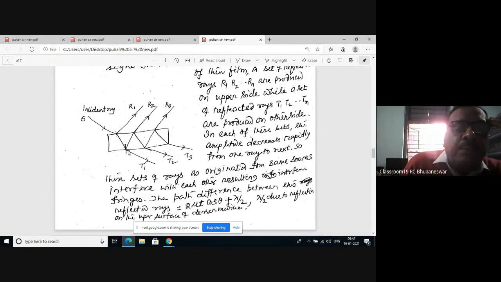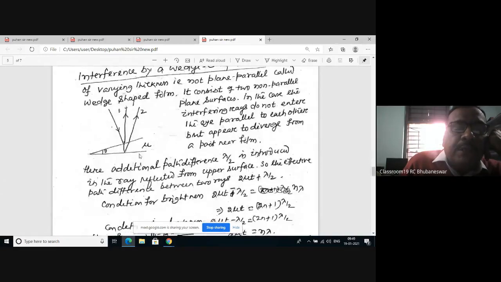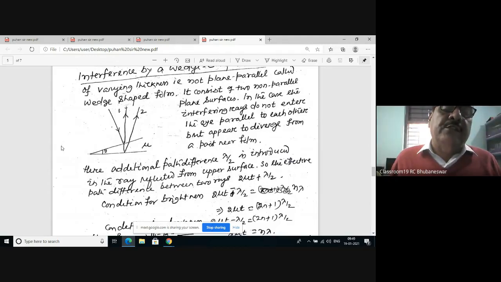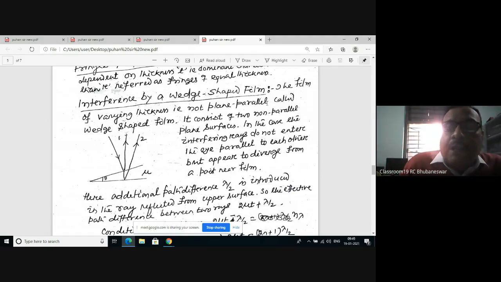These are two parallel planes, the medium bounded by two parallel planes. If this is one plane and another is inclined with this plane, then the wedge shape film can be obtained. This is one plane in the horizontal direction, and this is another plane making an angle theta with the initial plane. The in-between medium is the wedge shape film. So what is a wedge shape film? A film of varying thickness. The thickness is not the same here. The thickness is 0 here and increases to a maximum. It is not plane parallel, but a wedge shaped film.